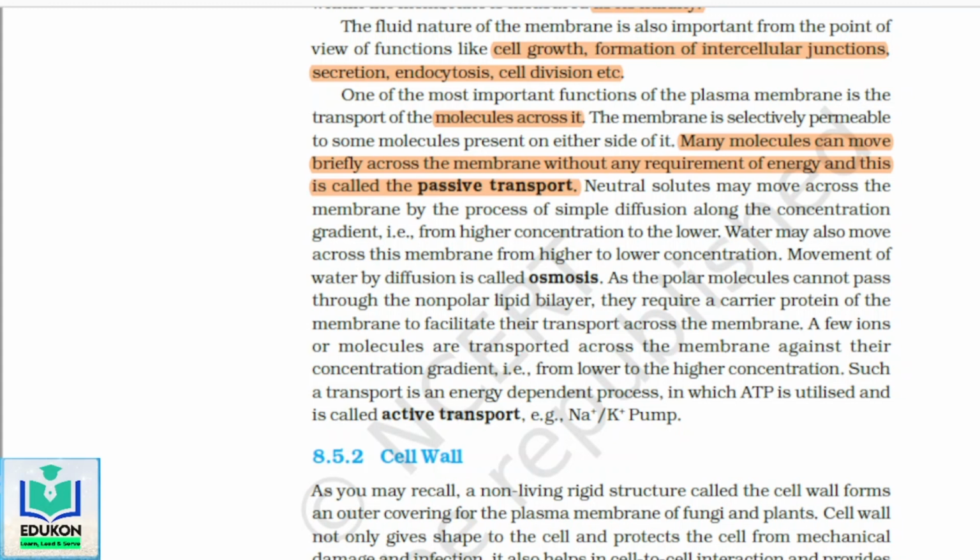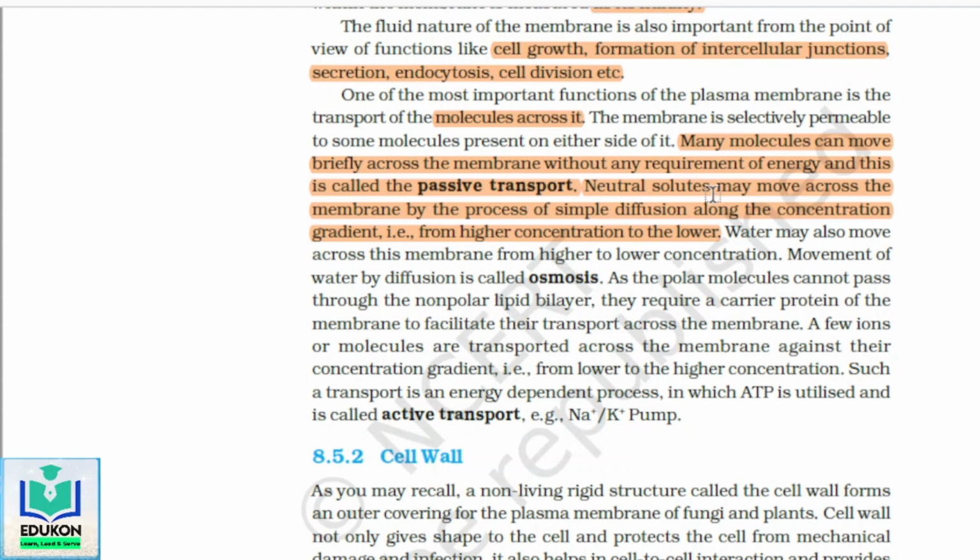Neutral solutes may move across the membrane by a process of simple diffusion along the concentration gradient, from higher concentration to lower concentration. Now you might have learned about osmosis, where the molecules automatically move from higher concentration towards lower concentration.